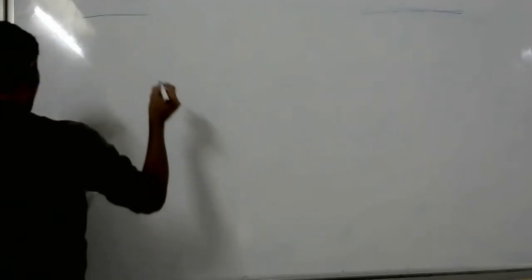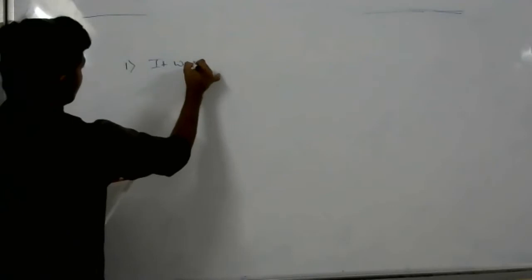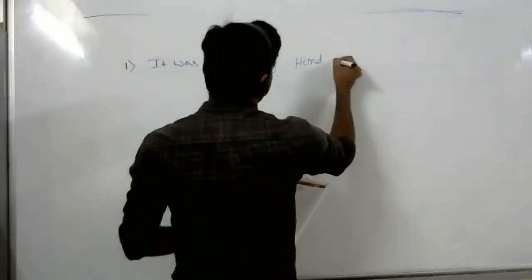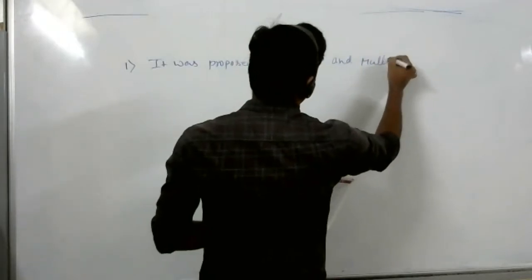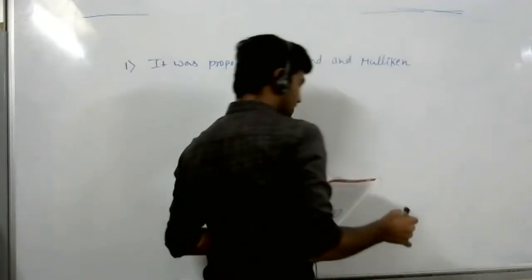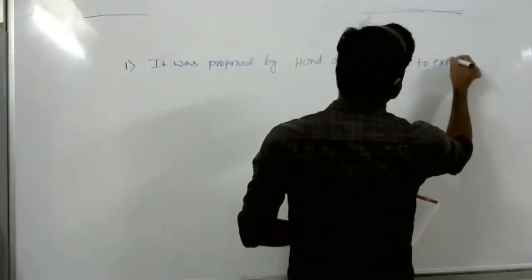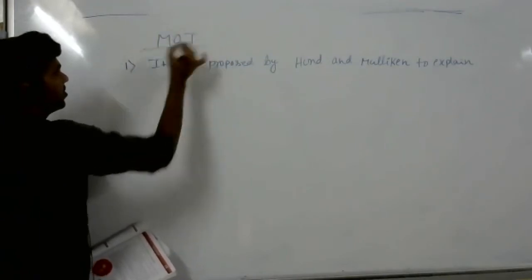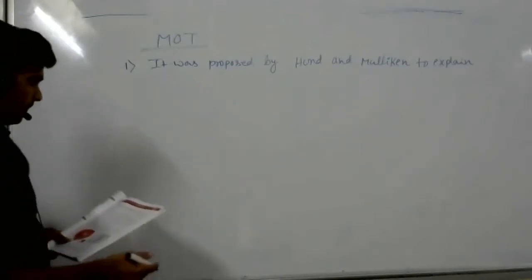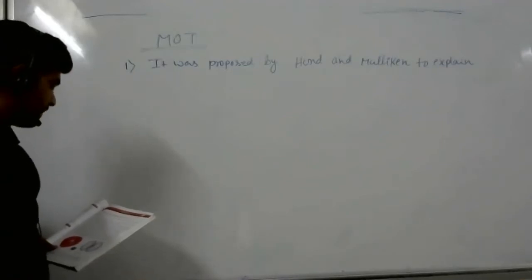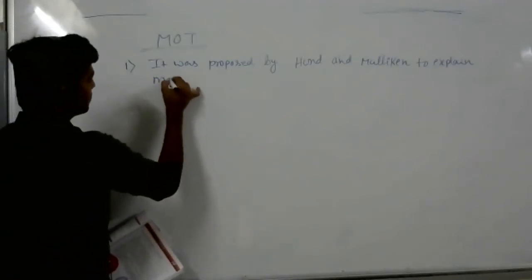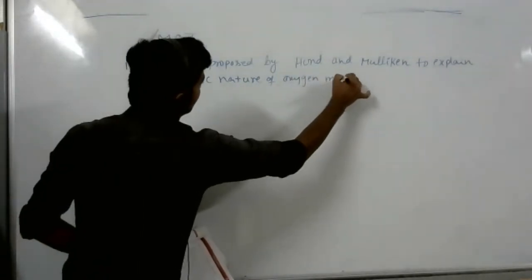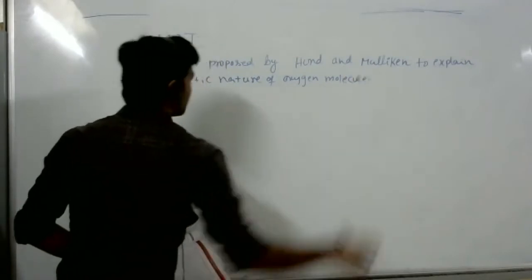Okay, right. First point under MOT, molecular orbital theory: it was proposed by Hund and Mulliken to explain the magnetic nature of the oxygen molecule, the paramagnetic nature of oxygen. In examinations, mostly its application is asked.